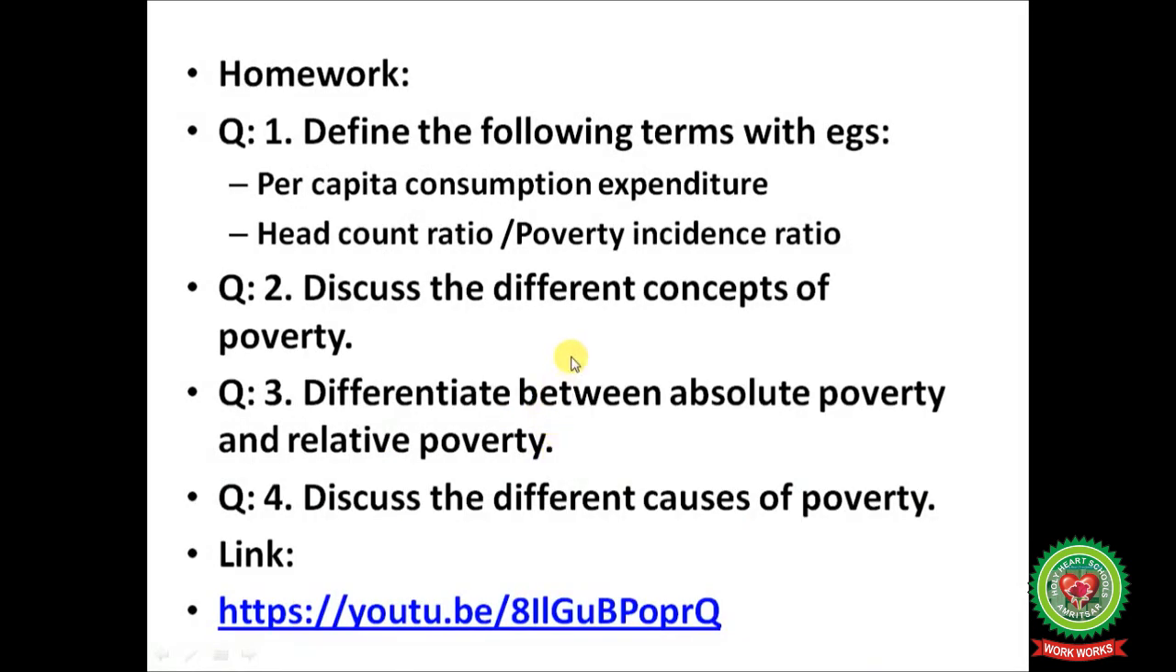Students, hope you have understood the meaning and causes of poverty and types of poverty. Now it's time to note down the homework. First question is, define the following terms with examples: per capita consumption expenditure, head count ratio or the poverty incidence ratio. Second question is, discuss the different concepts of poverty. Third question is, differentiate between absolute poverty and relative poverty. Fourth question is, discuss the different causes of poverty.